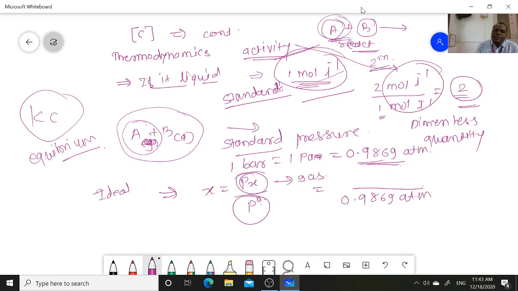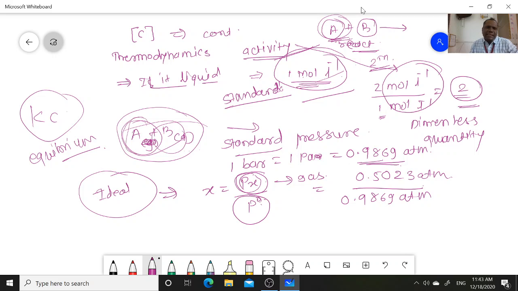Atmosphere, and suppose that gas has some pressure, 0.5023 atmosphere. That is the partial pressure of that gas in that mixture, the reacting molecule mixture. In that mixture, how much partial pressure is exerted by that gas, divided by standard pressure. Now this atmosphere gets cancelled, and you get a unitless, dimensionless quantity. That is called the activity.